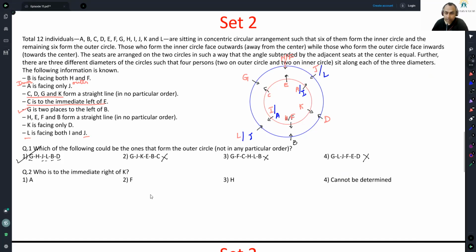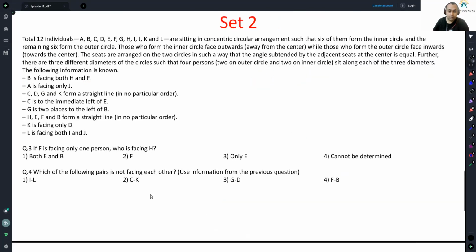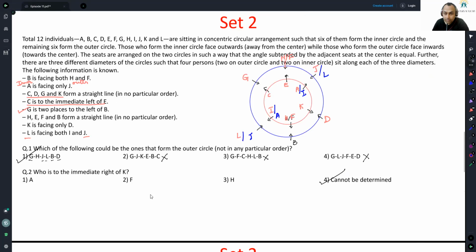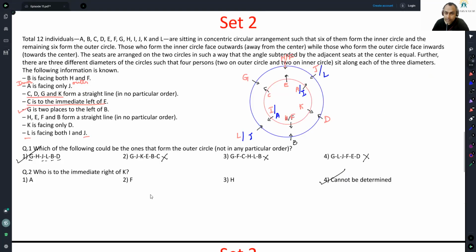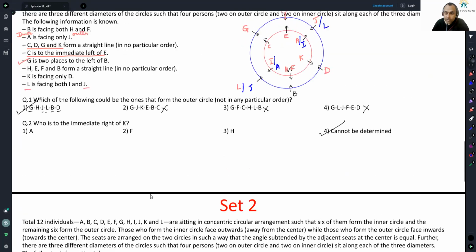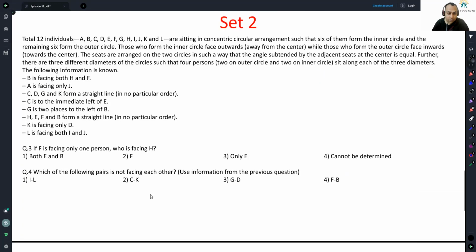Who is to the immediate right of K? K is seated here. To his immediate right, either you have H or F. So the answer is cannot be determined. Going on, if F is facing only one person, F is here, H is outside. Who is facing H? E and B. Both E and B. Option 1.